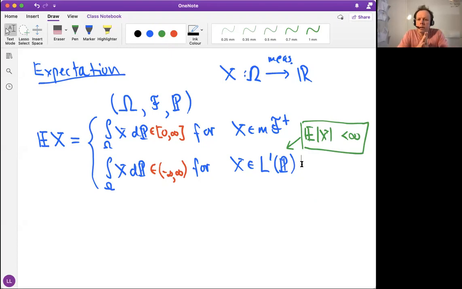Then I might actually declare that whatever we learned so far, monotonicity, linearity, this is just a change of notation. So all of the theory about monotonicity and linearity and so on works in this case as well. And all the definitions are hidden inside under the hood here. So for the non-negative thing, we know that we approximate x by simple random variables, so finite range random variables from below and take the supremum. And that's how we get this expectation.